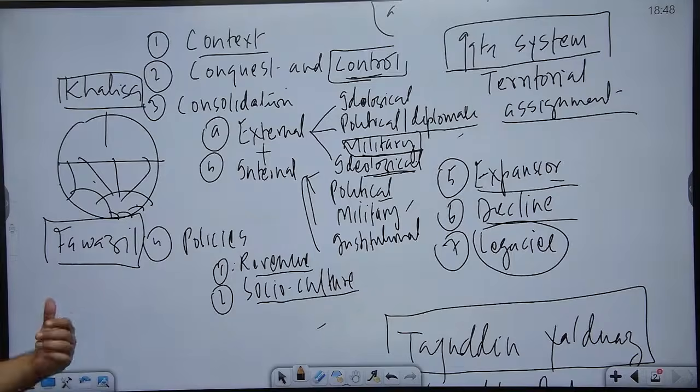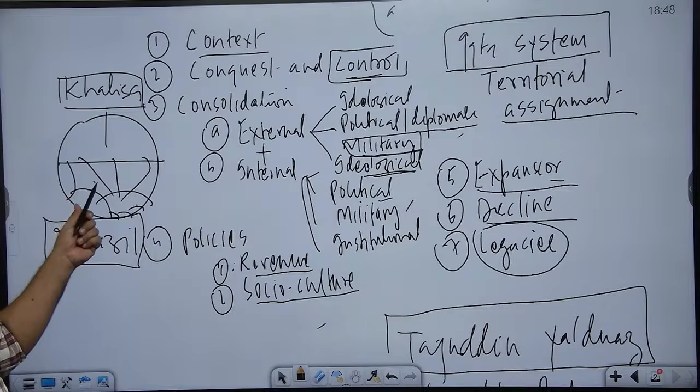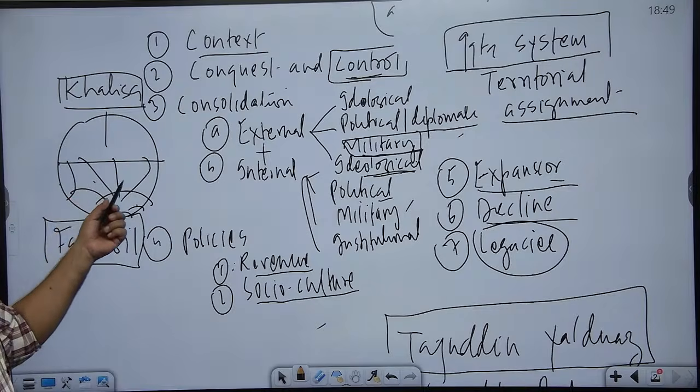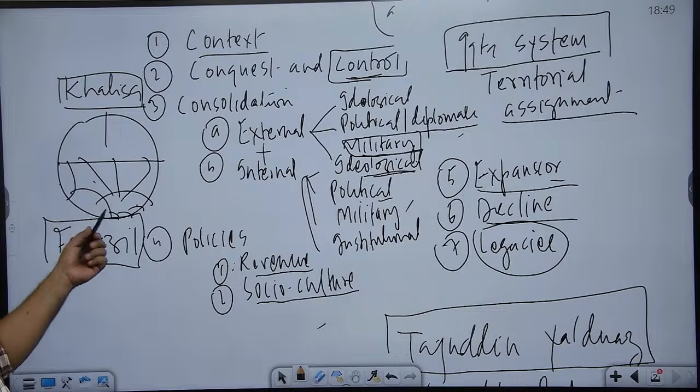Now, with time, we have deterioration also. When we have weaker rulers, the Iqtadars started claiming hereditary positions. Transfers became difficult. They started emerging as autonomous, that is, decentralizing tendencies, and that is known as the decline of the Ikta system. That is also responsible for the decline of the Delhi Sultanate.